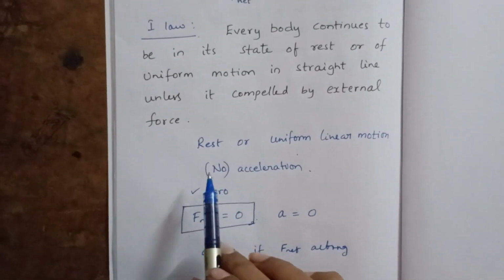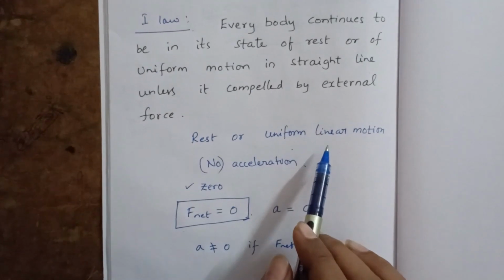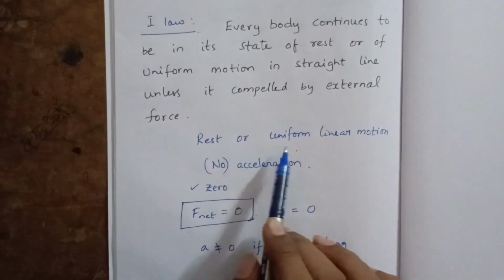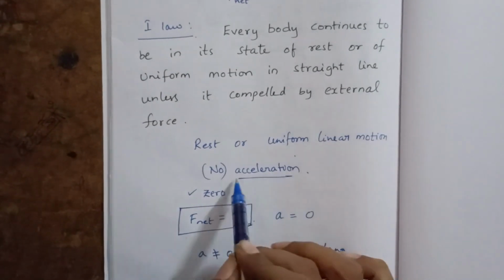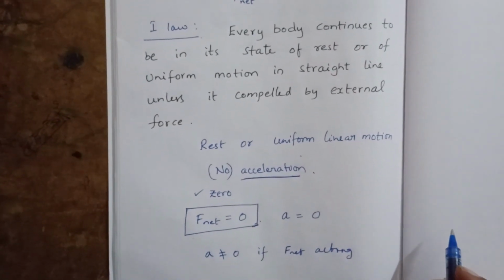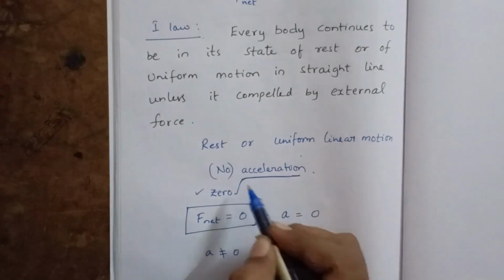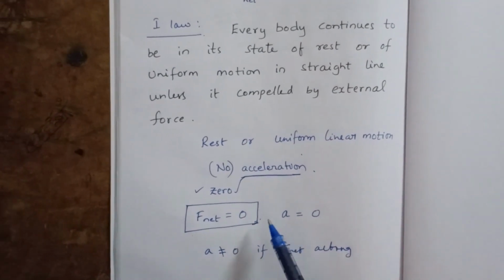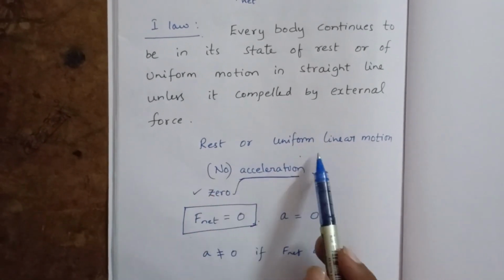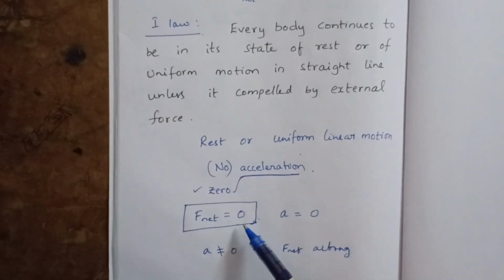If the body is at rest or in uniform linear motion, then the body has zero acceleration. That means the net external force is zero.